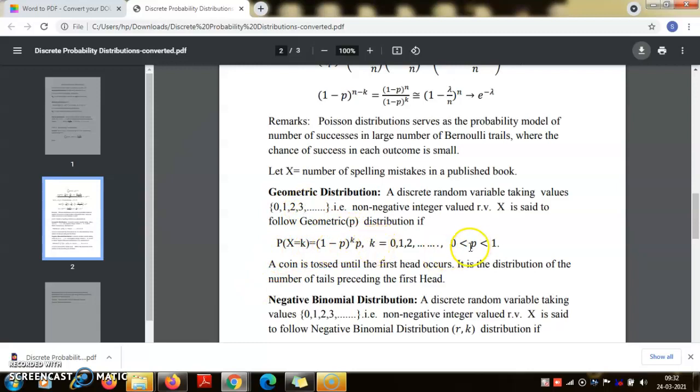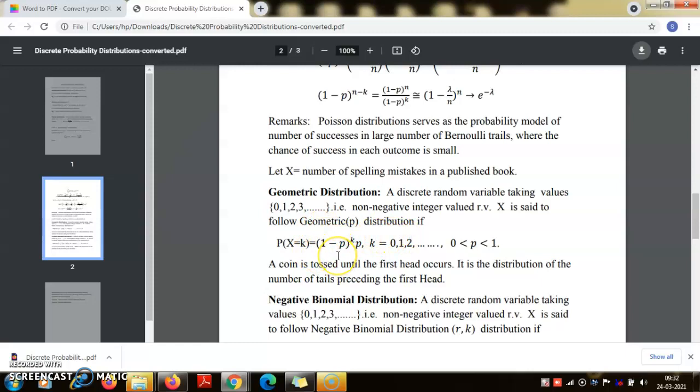So p is a proper fraction. Now if you add over all values of k, it is easy to see that this is a proper fraction, because p is a proper fraction and 1 minus p is a proper fraction. So you multiply them, and that will be a proper fraction, so there is no problem. But what happens if I add over all values of k?